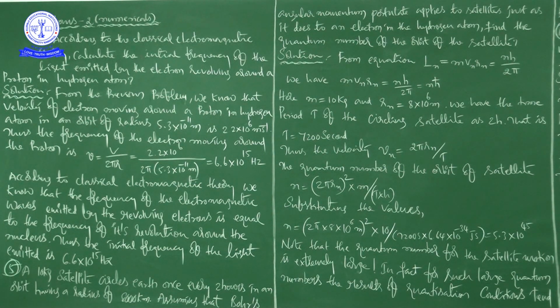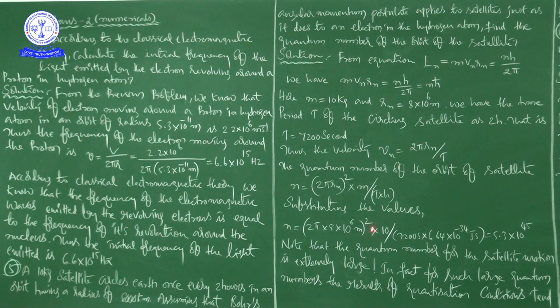According to the given data, the mass is 10 kg, and Rn is 8,000 kilometers, but you can convert into meters: 8 into 10 power 6 meters. We have the time period of the circling satellite as 2 hours. 2 hours means 7,200 seconds.